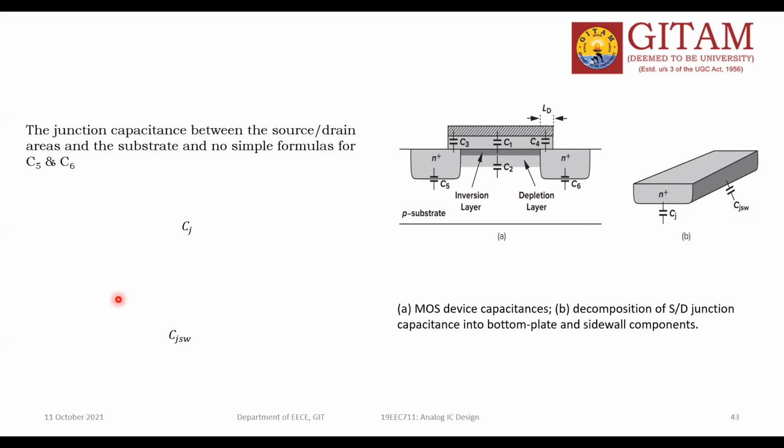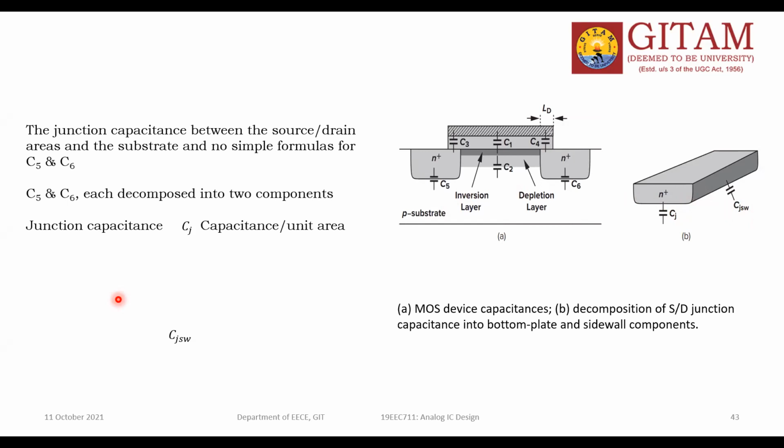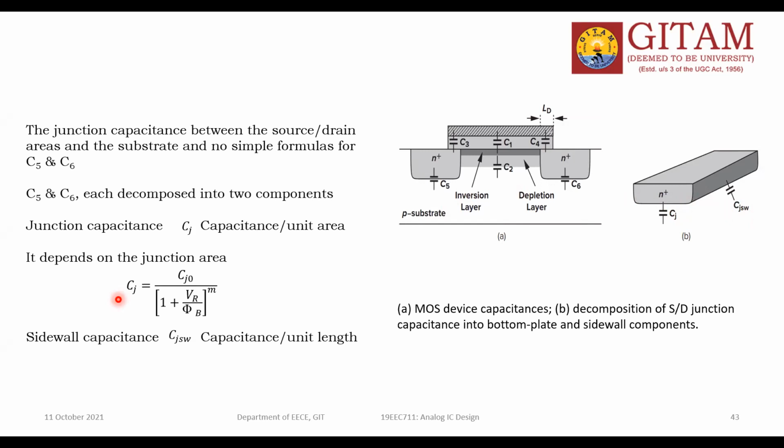So CJ is the junction capacitance between the source and drain areas and the substrate, and there are no simple formulas for C5 and C6 either. C5 and C6 are each decomposed into two components: the junction capacitance CJ, and the sidewall capacitance CJSW. CJ is measured as capacitance per unit area, and the sidewall capacitance as capacitance per unit length.